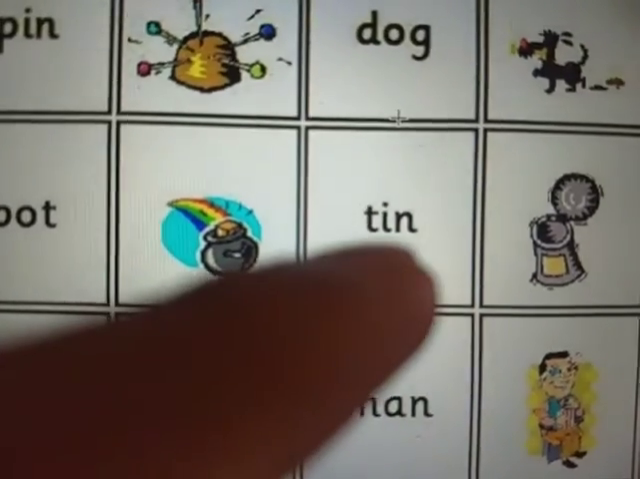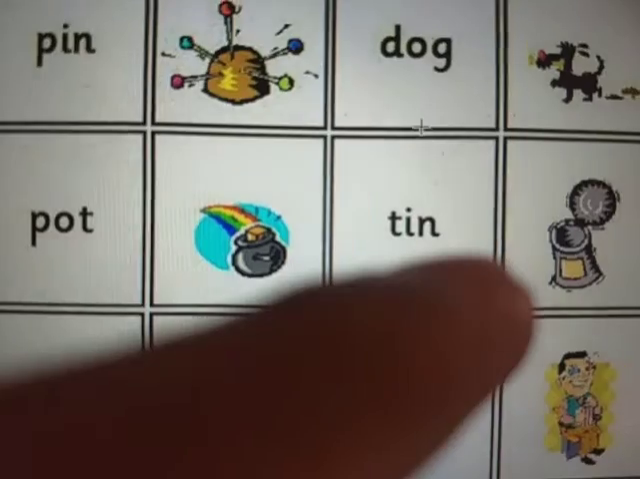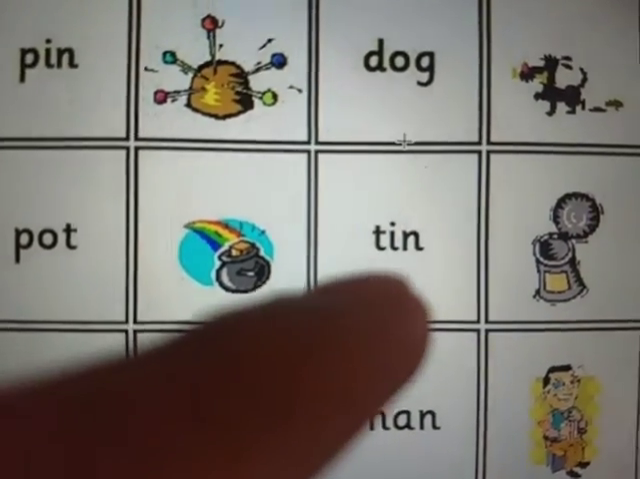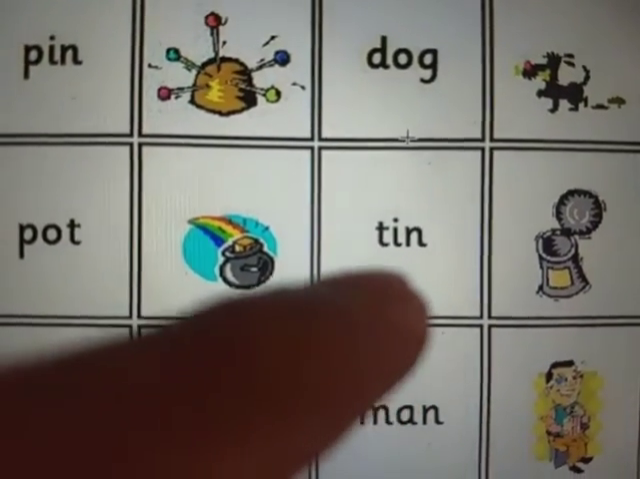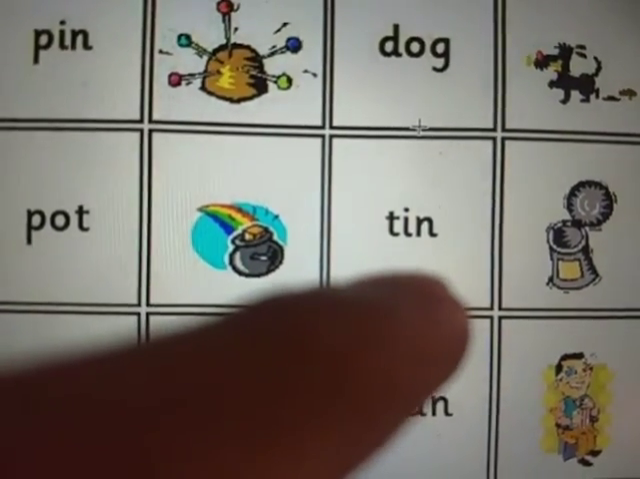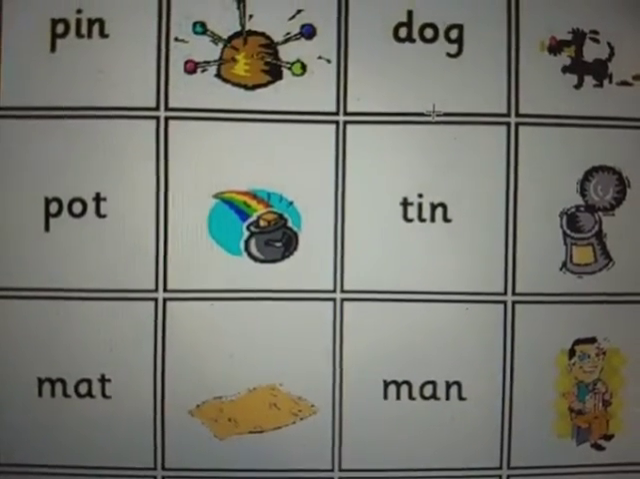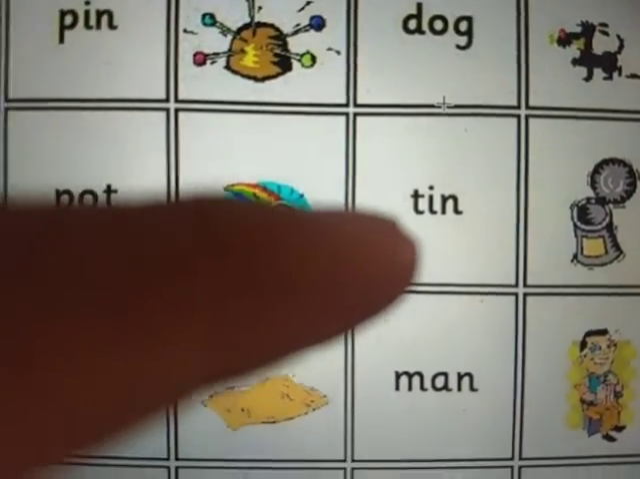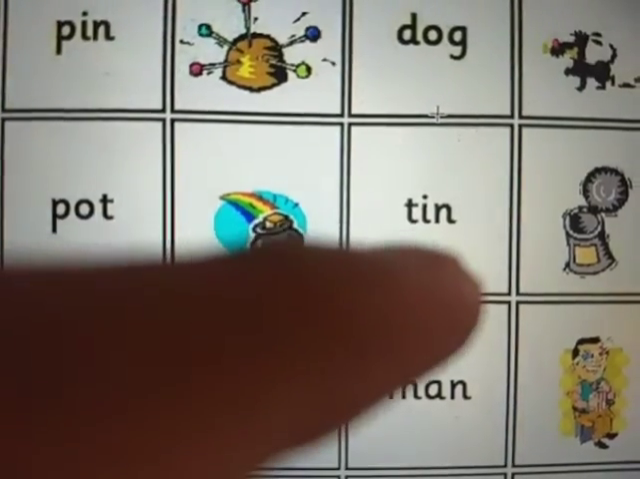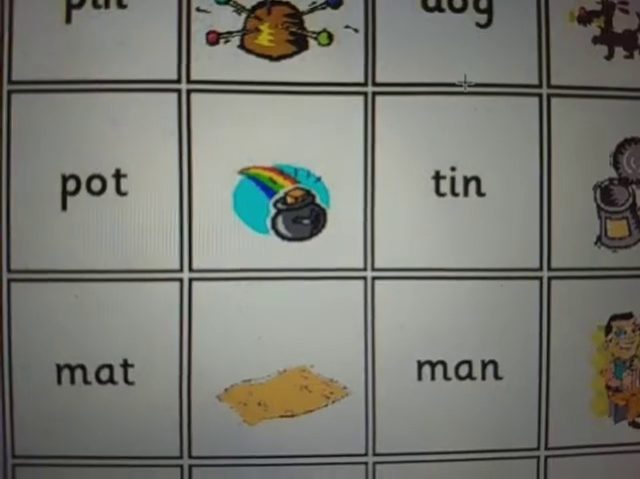So let's take the next one. This is a tin. Tin. Let's read the word. T, I, n. Tin. Now in the word tin, what is the beginning sound? T is the beginning sound in the word tin. That's the starting sound.